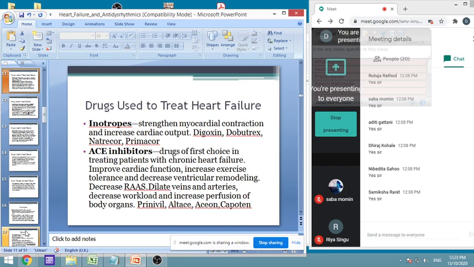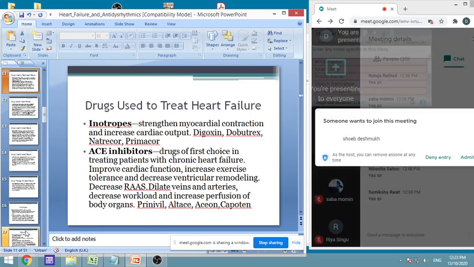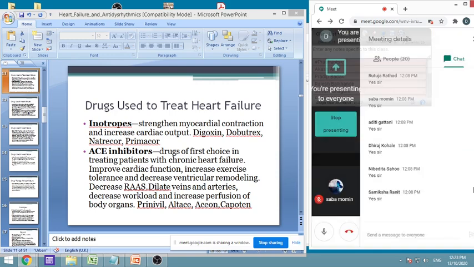Angiotensin 2 has very high activity on blood vessels. It causes blood vessel contraction. So if it is inhibited, that will not be there. So veins and arteries will be dilated, and if the arteries and veins are dilated, it will cause a decrease in the workload. It will cause an increase in the perfusion of the organs, that is one thing.